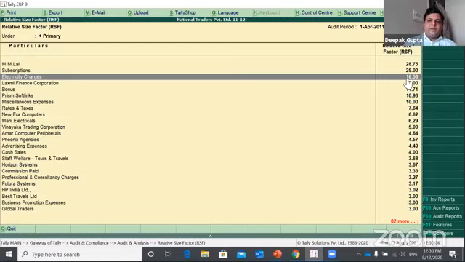How to calculate this RSF factor: the highest amount of transaction and the second highest amount of transaction, and the difference between these would be calculated as the RSF factor. So there is a jump of 16.56 times in the highest amount as compared to the second highest amount in this particular ledger.